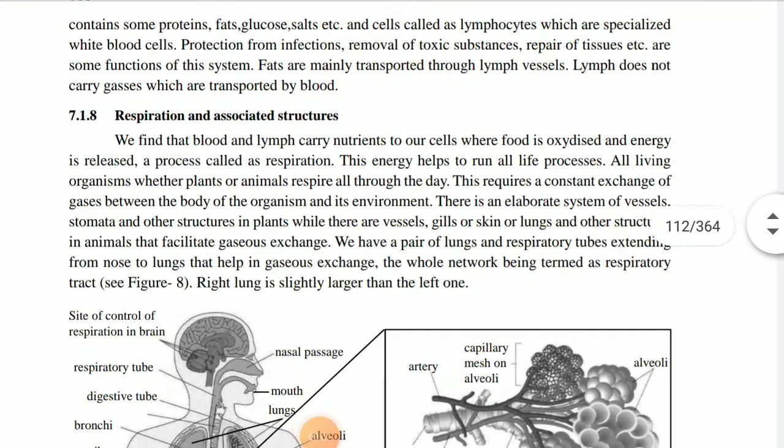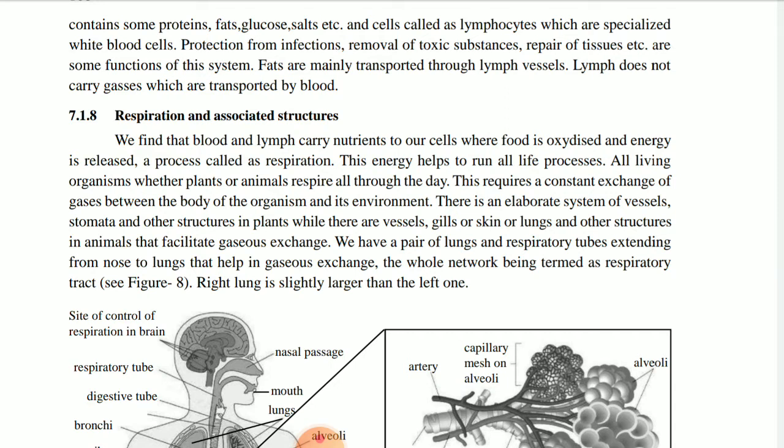Good morning, students. Today we will continue with the next topic of our life processes, that is respiration. In the last class we studied digestion, and after that we studied the circulatory system. I hope that all topics are clear. As we had seen,